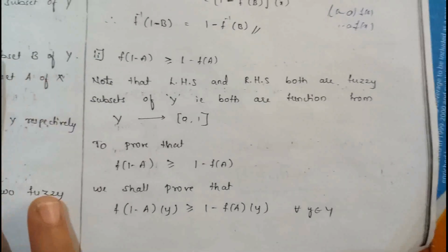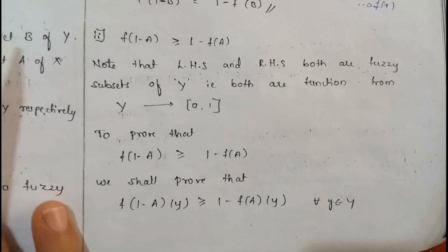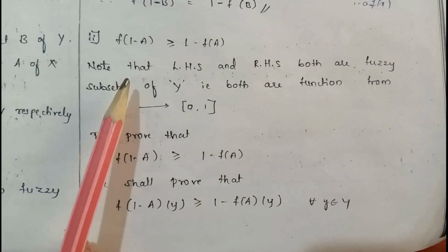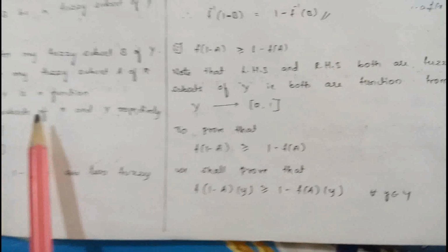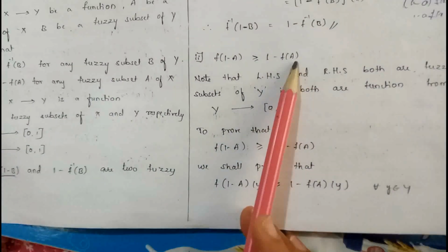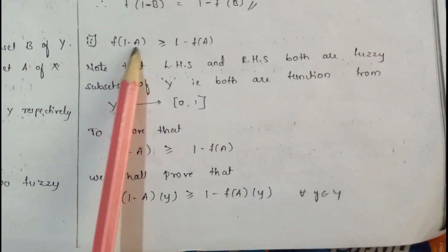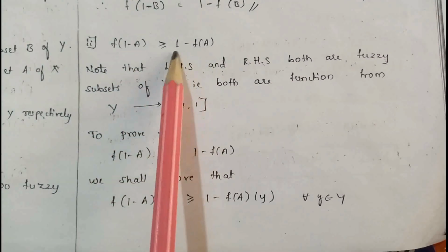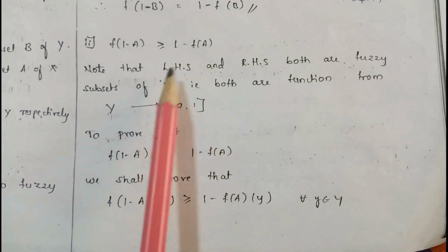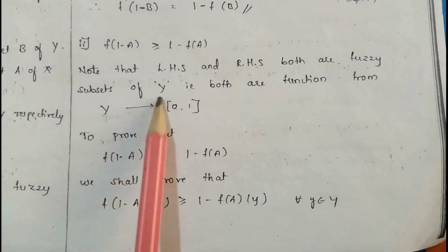Second one is, we have to prove that f of 1 minus a is greater than or equal to 1 minus f of a. By using these same conditions, we have to prove this one. Note that these both are images, f of 1 minus a and 1 minus f of a are both images. Therefore, LHS and RHS both are fuzzy subsets of y.